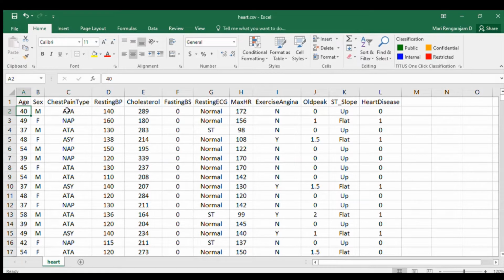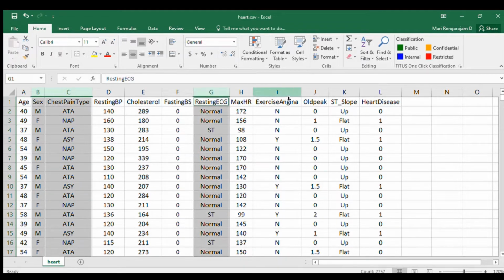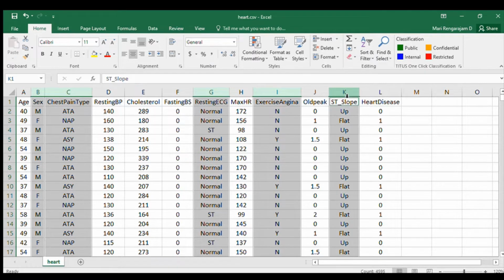The values of these features are both numeric as well as non-numeric. The variables sex, chest pain type, resting ECG, exercise angina, ST_slope are non-numeric, called categorical variables. They belong to object data types.